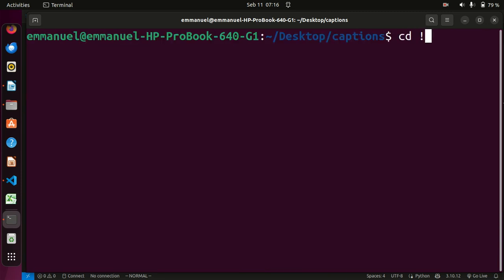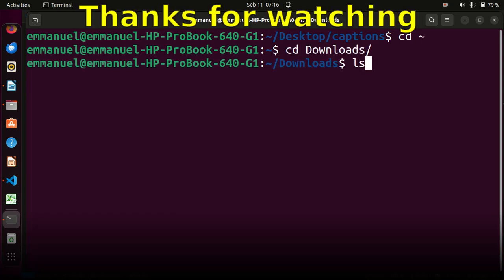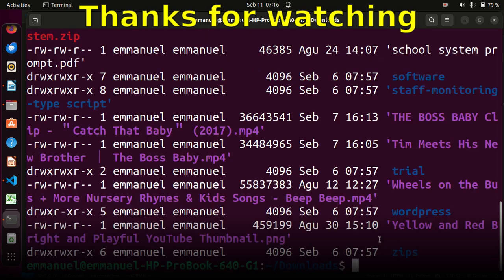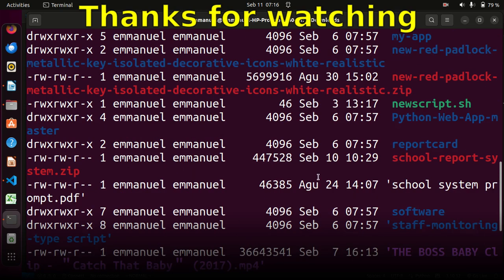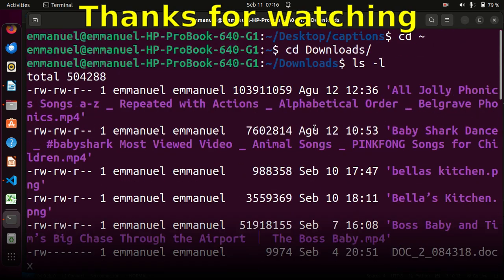We shall navigate back to the downloads folder, cd downloads. We shall again list all the files including their details. So we shall see that all files which are for March, July have been deleted.